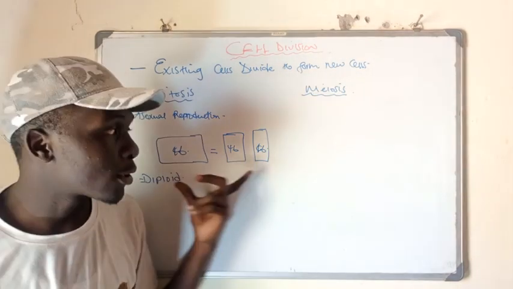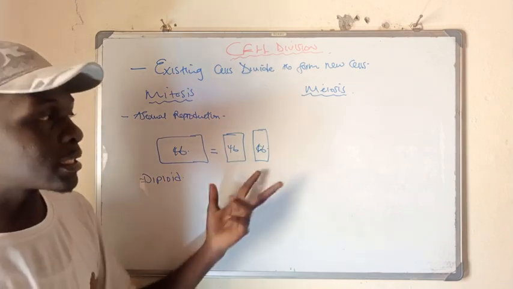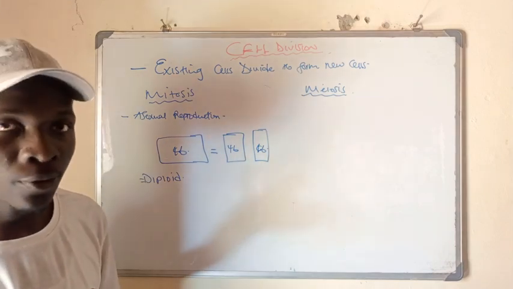It divides a cell into two daughter cells which are genetically identical. As you can see, they contain the same number of chromosomes.